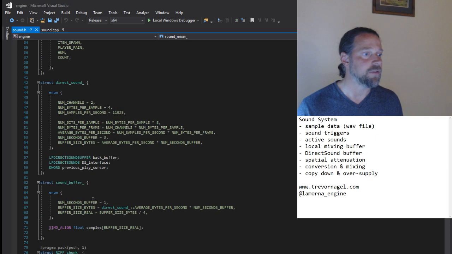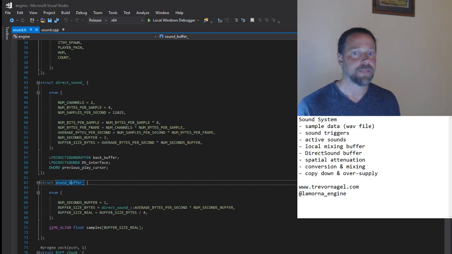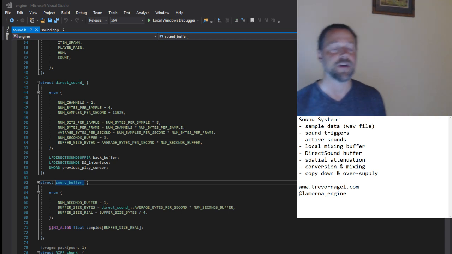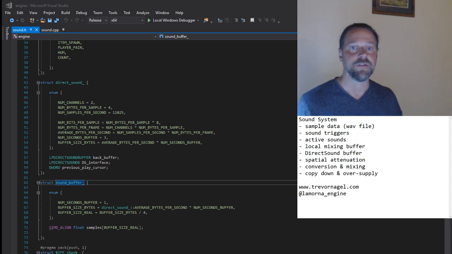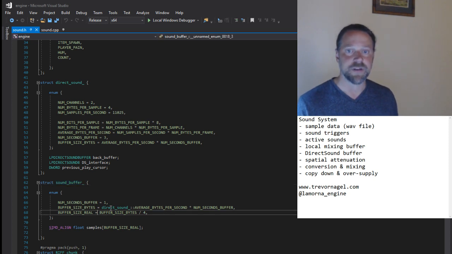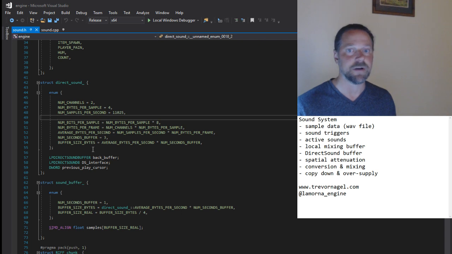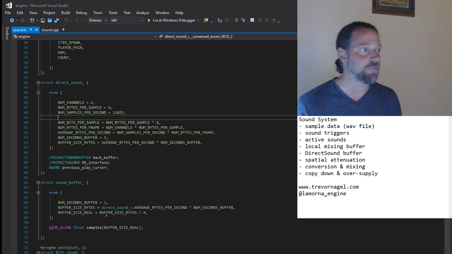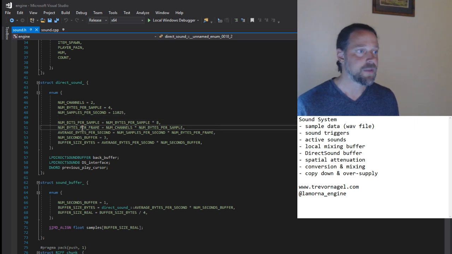Now, we also have a local mixing buffer. The engine maintains its own mixing buffer, which it writes down to the DirectSound buffer when mixing is done. The active sound list is processed each frame, and sufficient samples generated to fill a local buffer. This buffer inherits its format from the DirectSound interface structure initialized above it, and is of sufficient size to hold a frame's worth of samples.